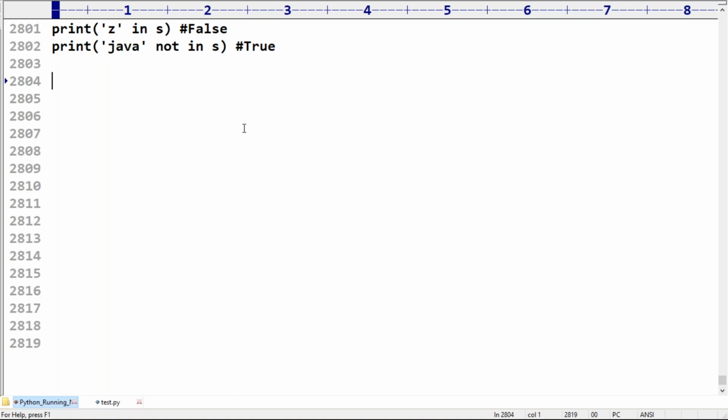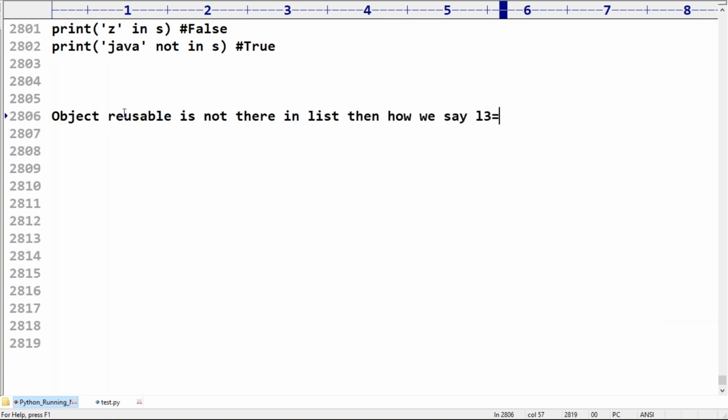Object reusability is not there in the list, then how can we say L3 is equal to L1? Good. Object reusability is not there in the list. Here, I'm not creating a new object.